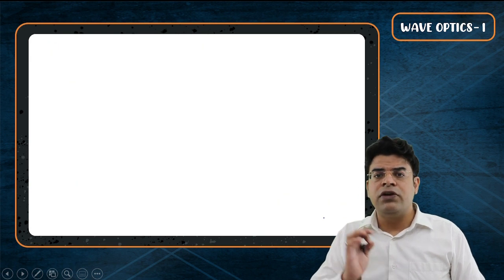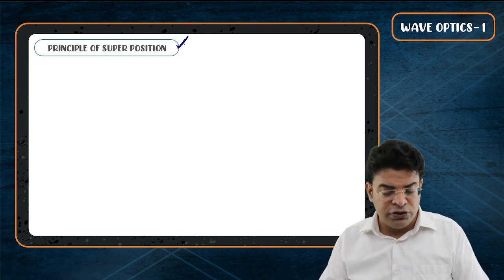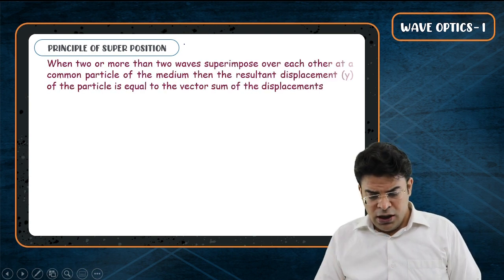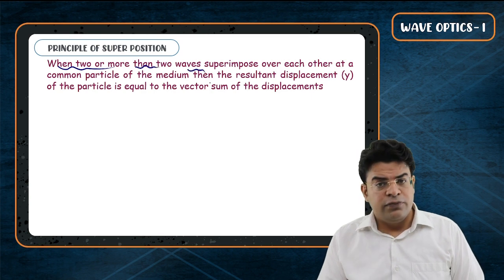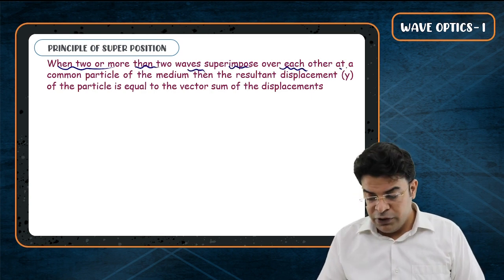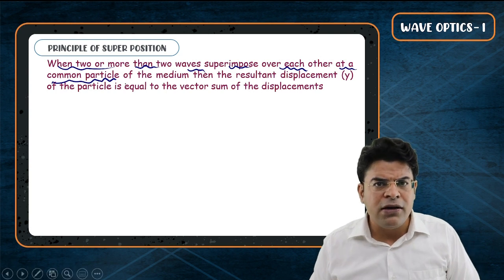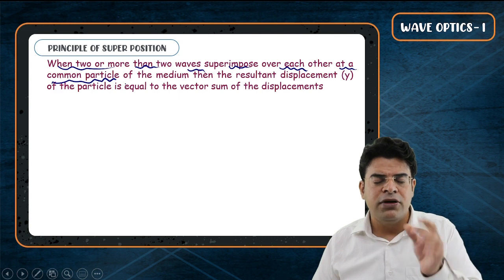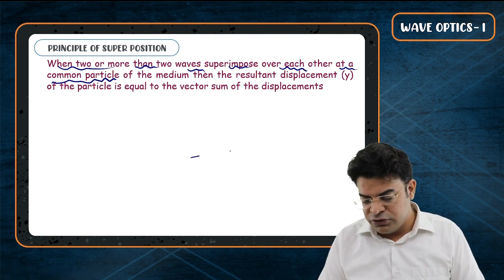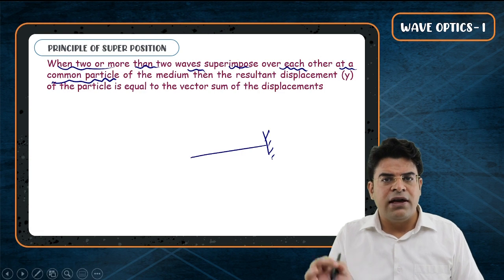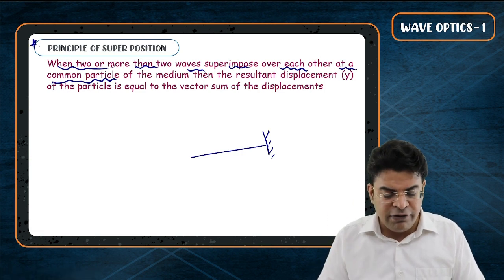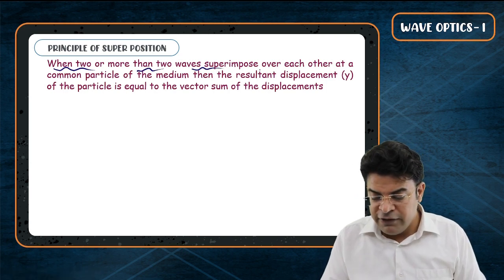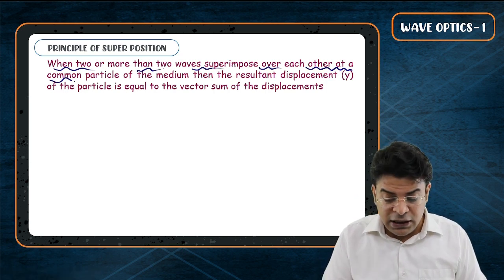Now we are moving to the important part, and that is the principle of superposition, that will tell us how interference takes place. So when two or more than two waves superimpose over each other at a common particle. So particle, we are learning light. Light doesn't require a particle. Okay, I am explaining here using string waves. So think that what I am teaching right now is for string waves, and that same theory works even for light.